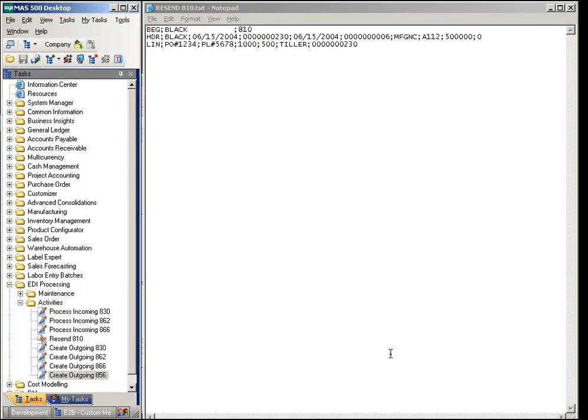810 invoice processing is automatic when register post is processed for customer invoices in MAS 500. The 810 text file is created for those customers designated as requiring 810 invoices. This saved text file is then ready for transmission to the customer by Trusted Links for Windows or another translator product.